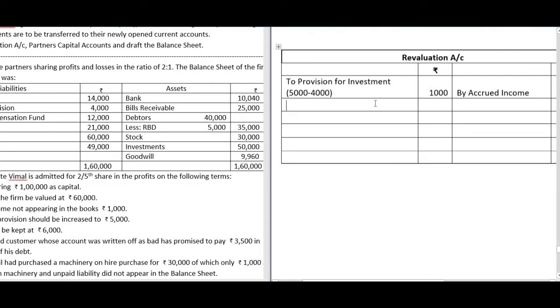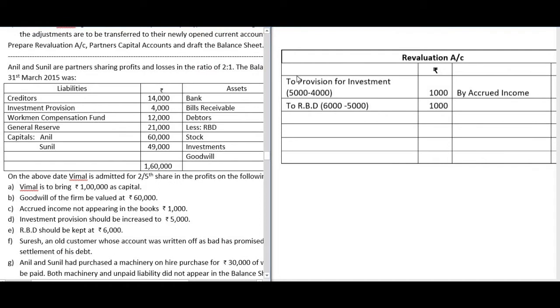So that is also done by debiting revaluation account to RBD. The amount required is 6,000, but you already have 5,000. So the additional provision, new provision that has to be created, is only 1,000.